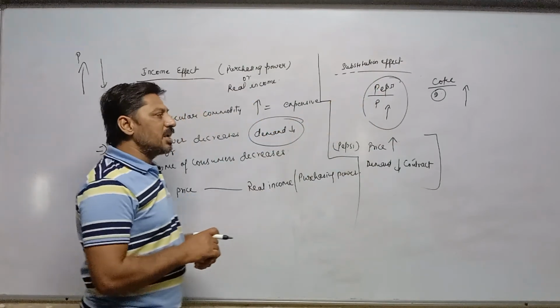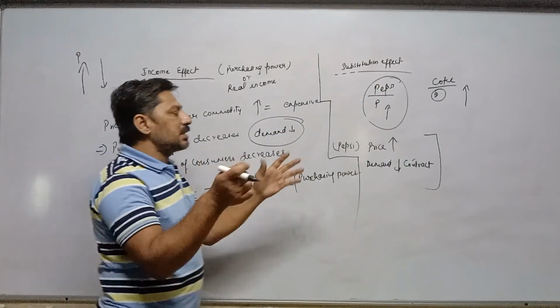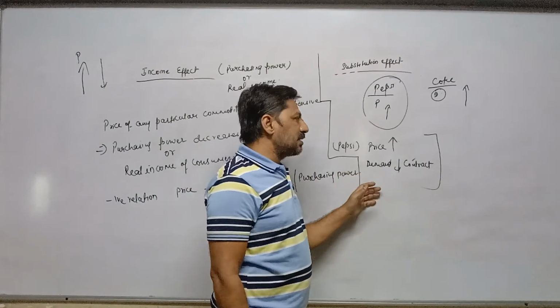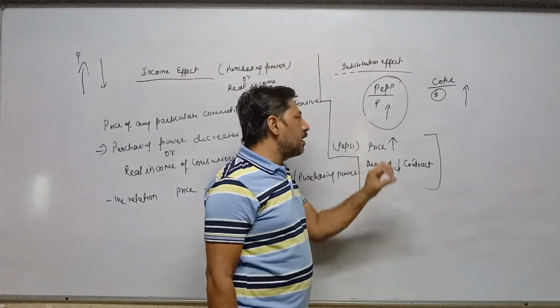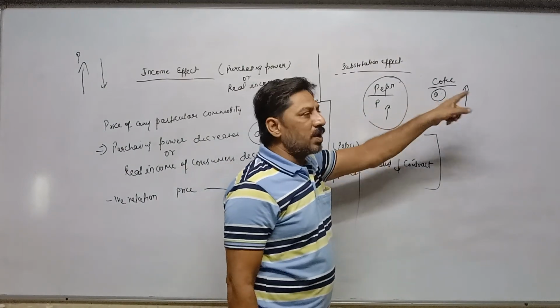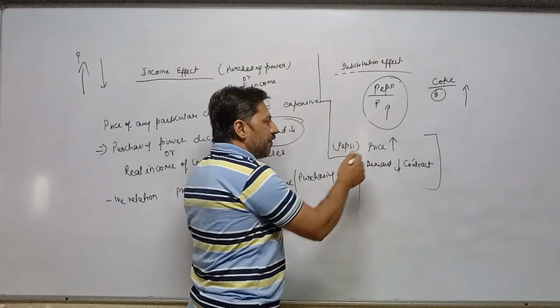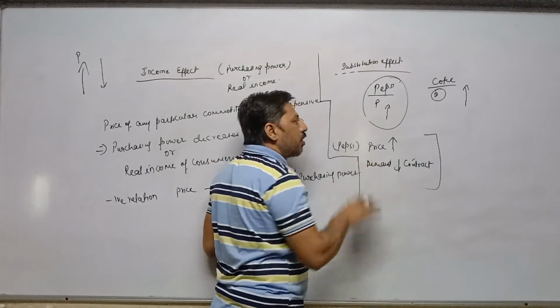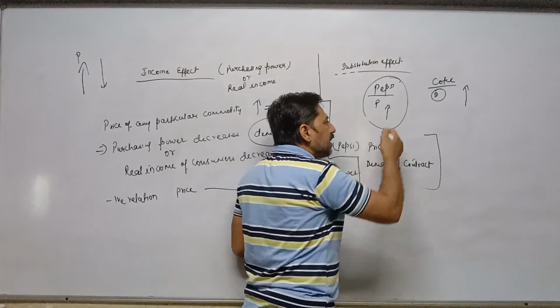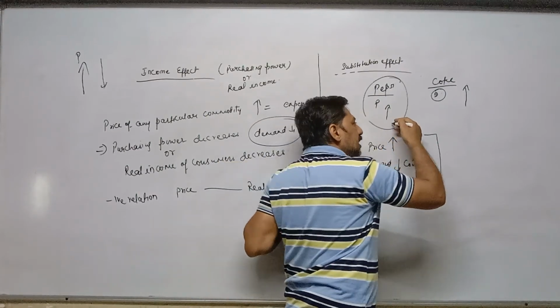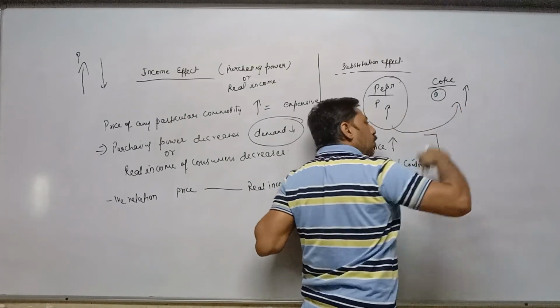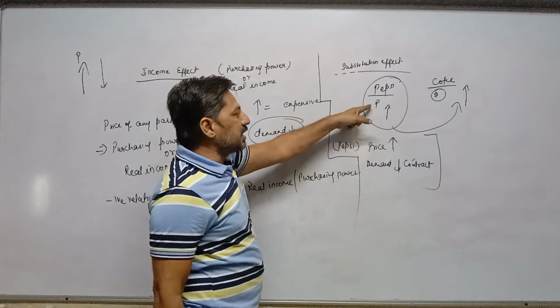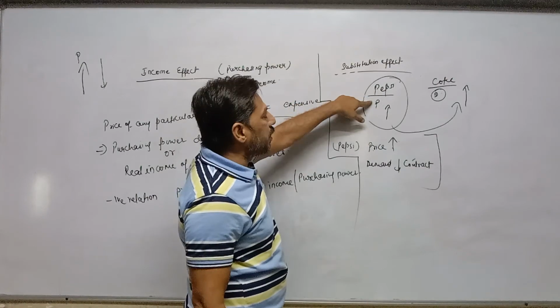So whenever any commodity has various substitutes, the law of demand is applicable on each and every such good. Whenever the price of Pepsi increases, its demand decreases, means contracts. Reason: consumers will shift to the consumption of other substitute goods. That's why when price increases, the demand of the same commodity decreases.